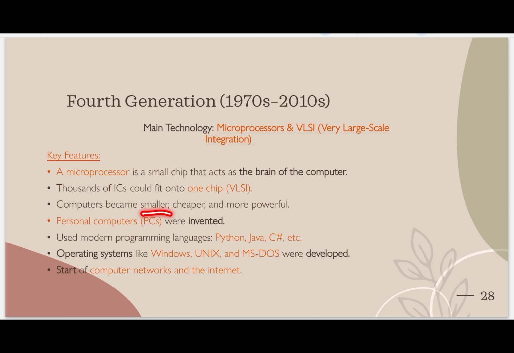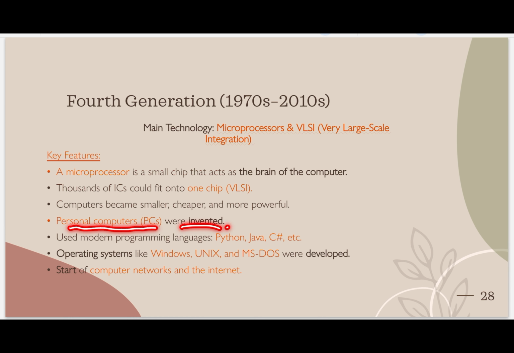Why did they get smaller? Because now thousands of ICs can fit into one chip. And how big is this chip? For example, we can say our nail size, thumb size. This much big is only a VLSI. That's why it is getting smaller, cheaper and more powerful.